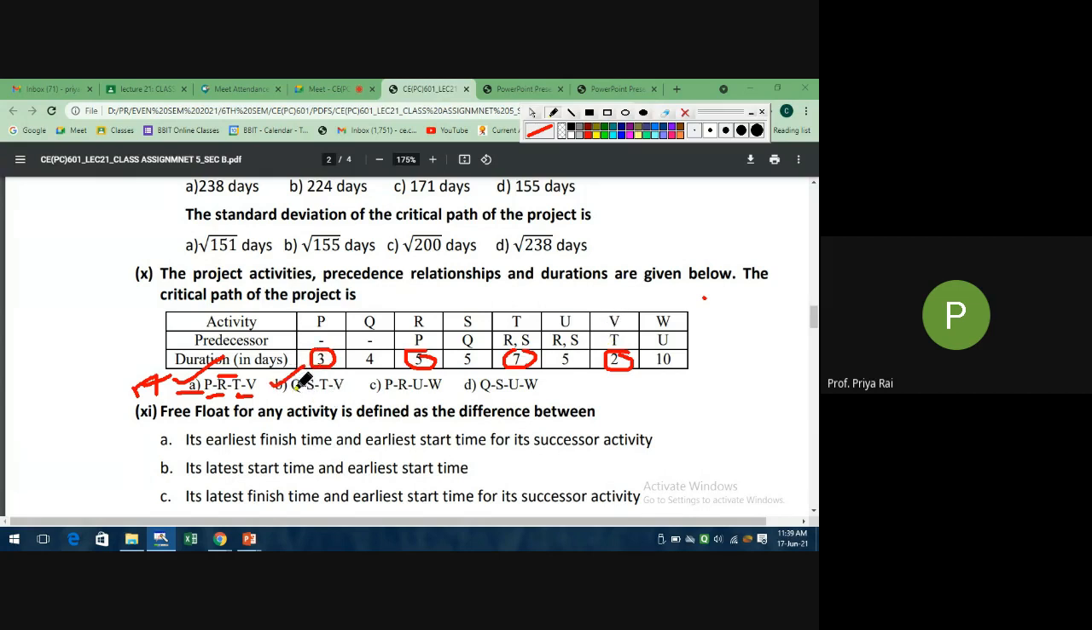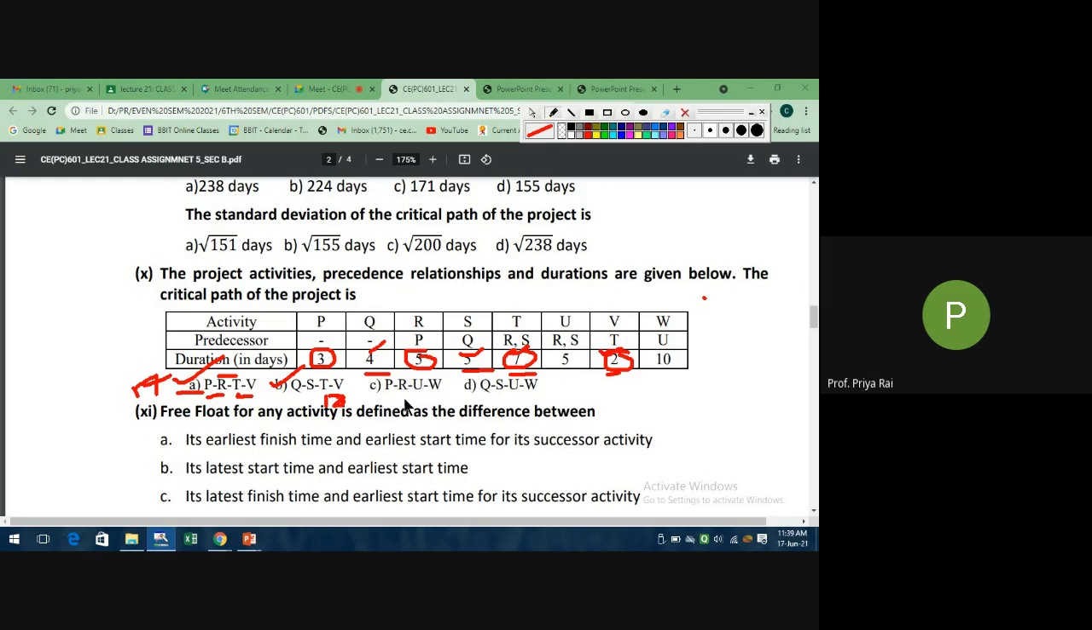Now the duration of Q is how much? 4. Okay, so 4 plus 5 plus 7 plus 2. So what is the answer? 4 plus 5 is 9, plus 7 is 16, 16 plus 2 is 18. So this duration is 18.